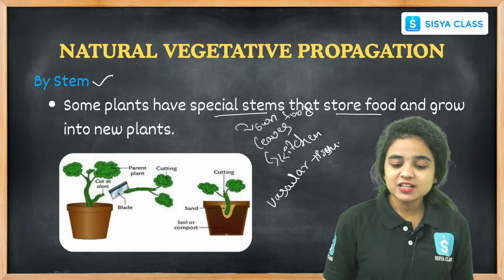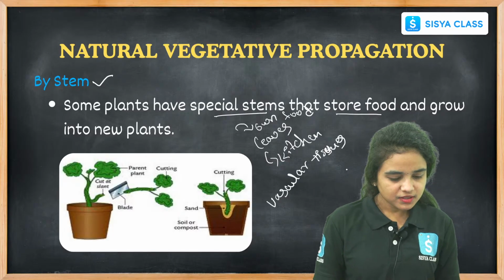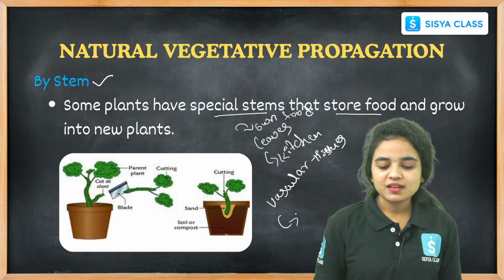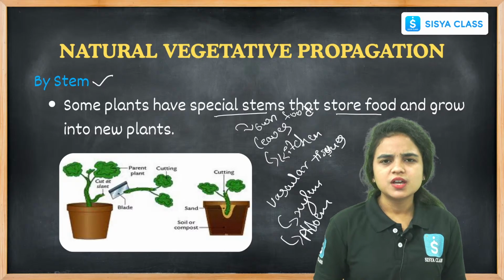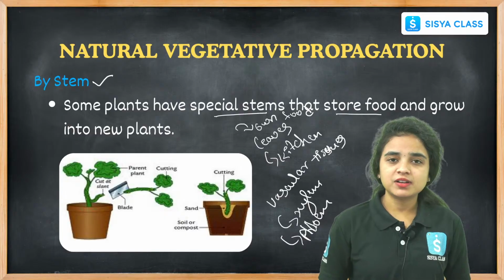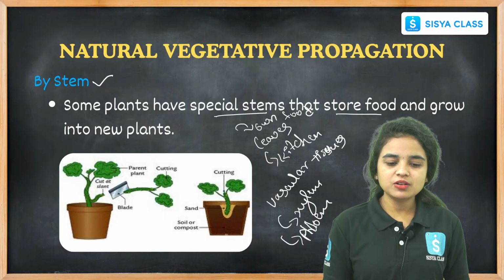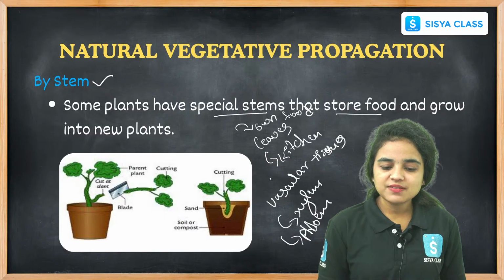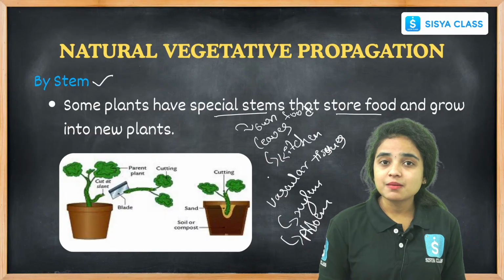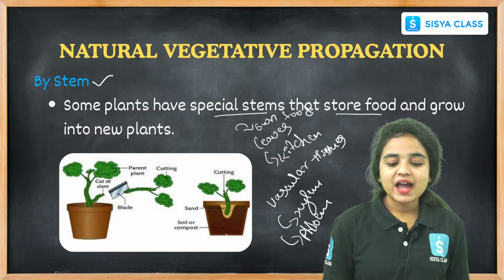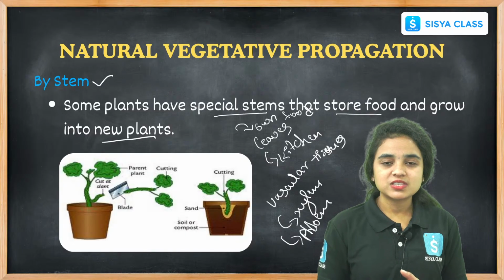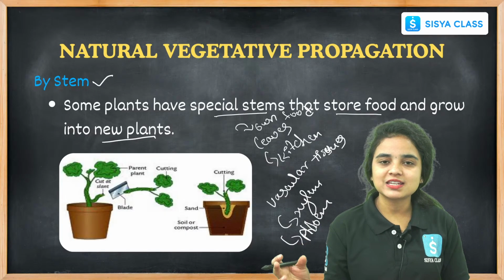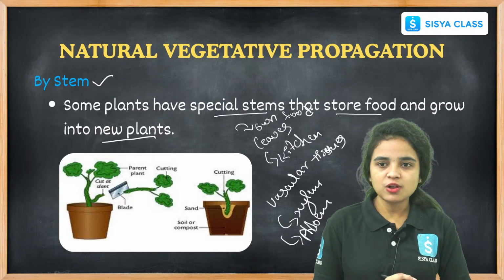What are the vascular tissues, students? They are xylem and phloem, right? These are the vascular tissues which carry the food material, water and minerals to the plant body. In vegetative propagation, the leaves prepare the food material and some stems store this food material and grow into new plants. This is how vegetative propagation by stem happens, and this stem will again grow into a new individual or new plant.